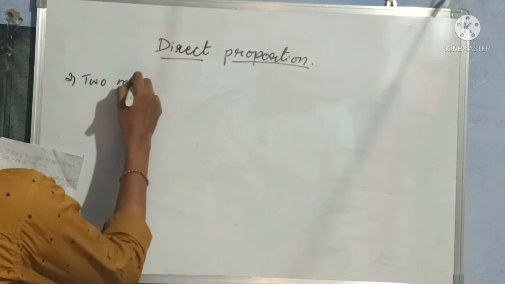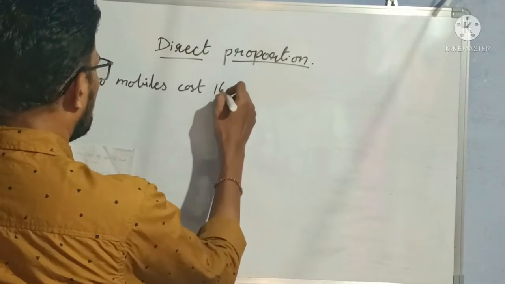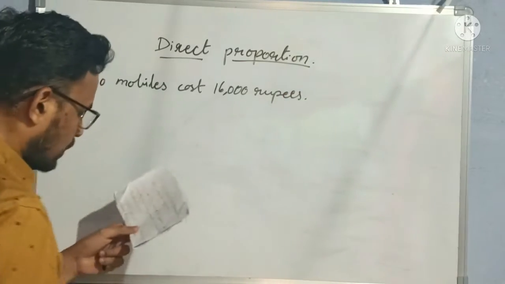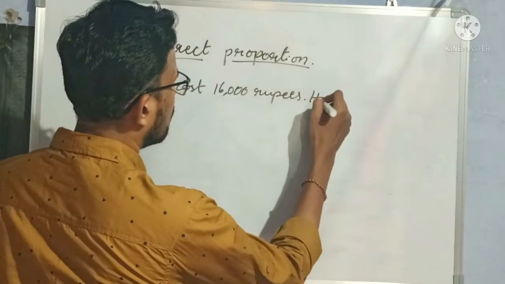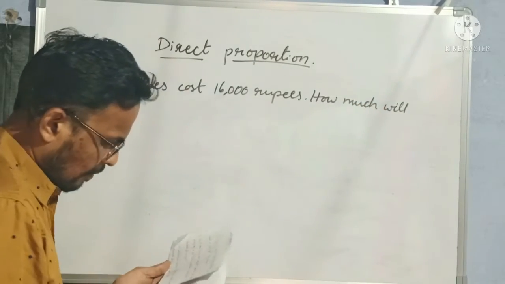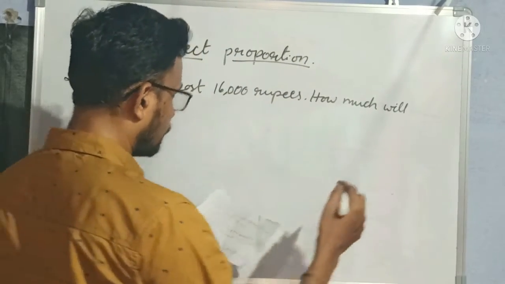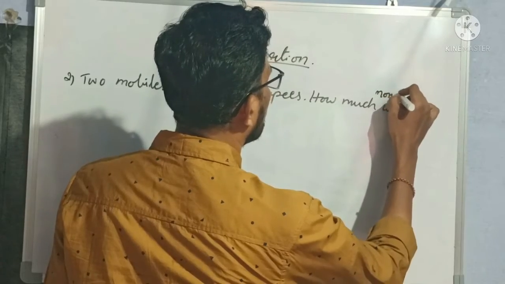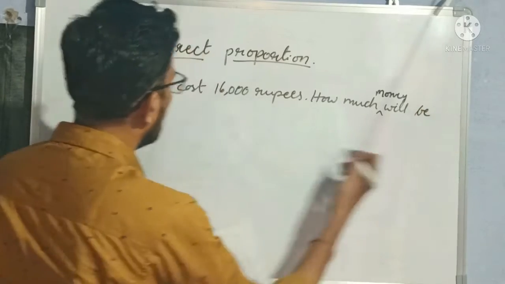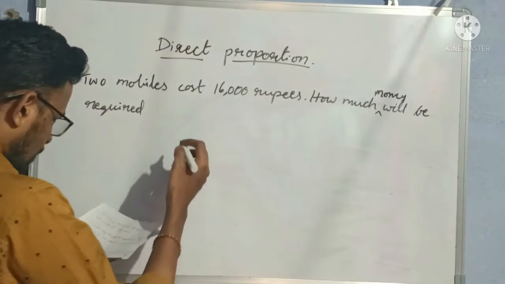2 mobiles cost 16,000 rupees. How much money will be required to buy?